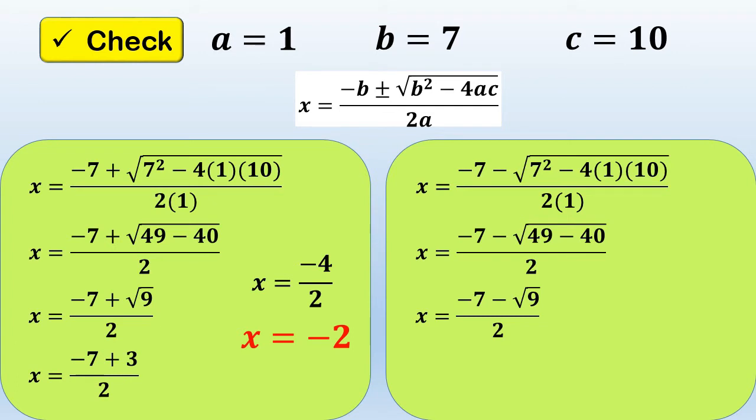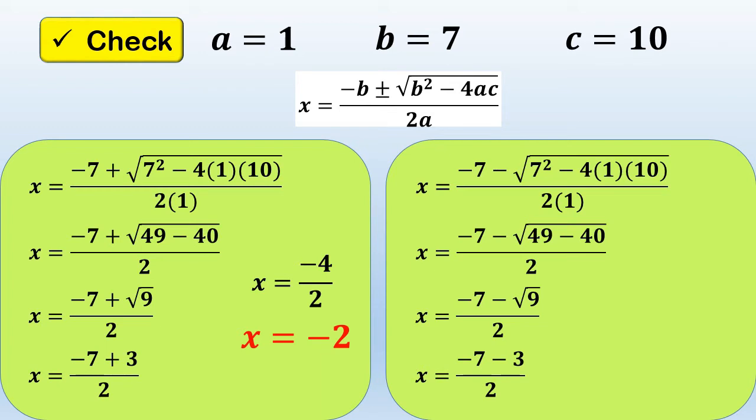Okay, so let's take the square root of 9. So now we have here negative 7 minus 3 over 2. If you notice, our numerator is both negative. So, negative 7 minus 3.